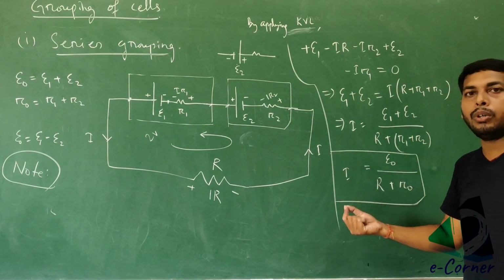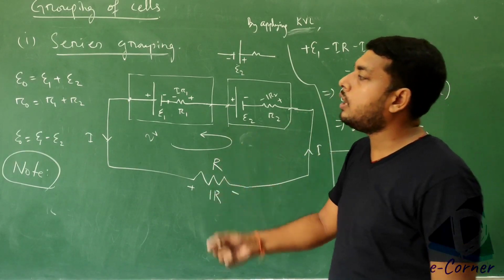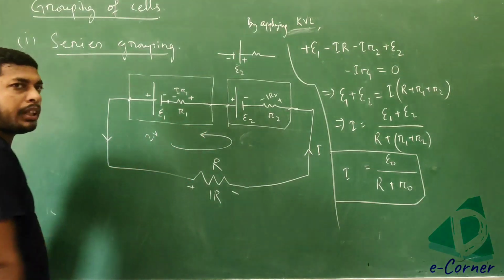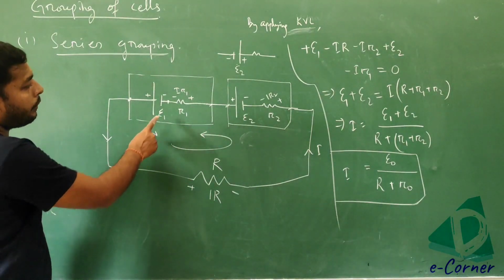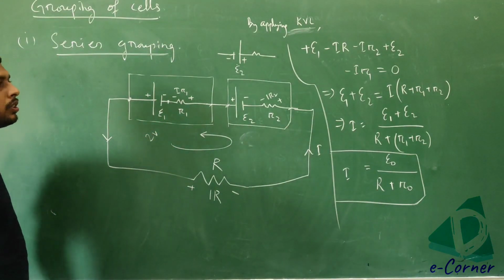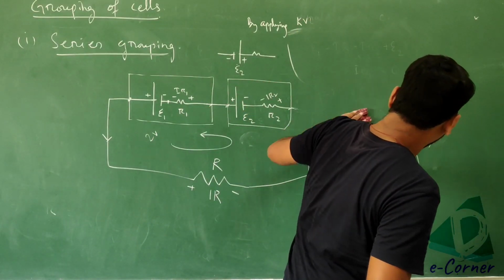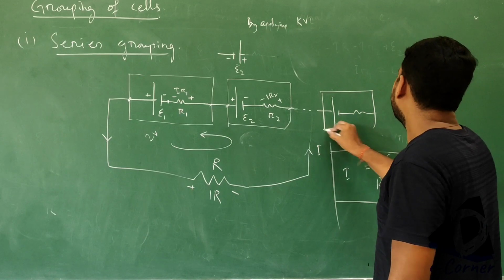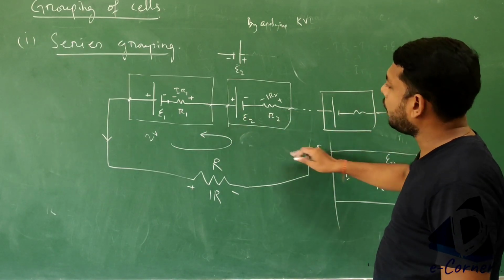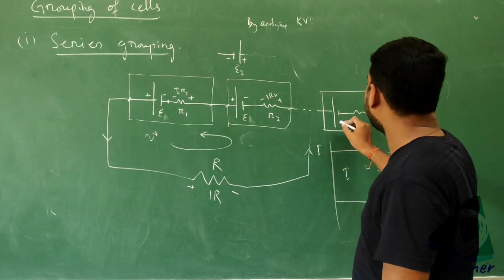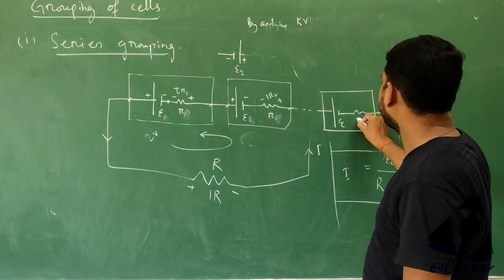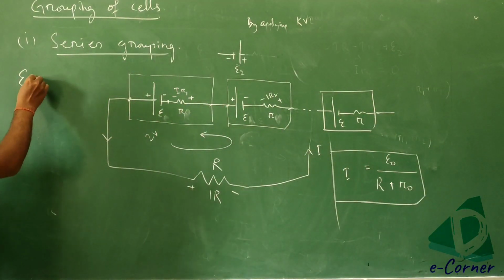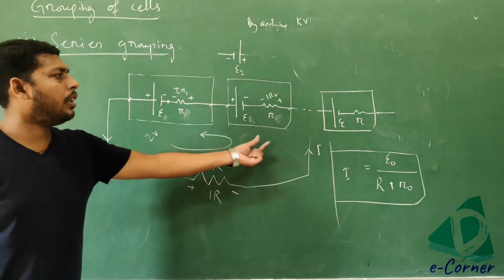Now when there are n number of cells having equal EMF and equal internal resistance, connected in series, then what is the value of current in that circuit? What will the current be? So what will E naught be? E naught is equal to, this is E, this is E, so how many are connected?